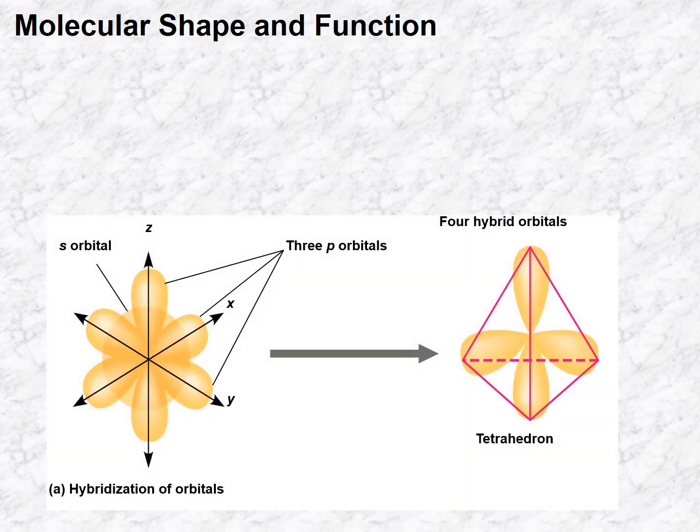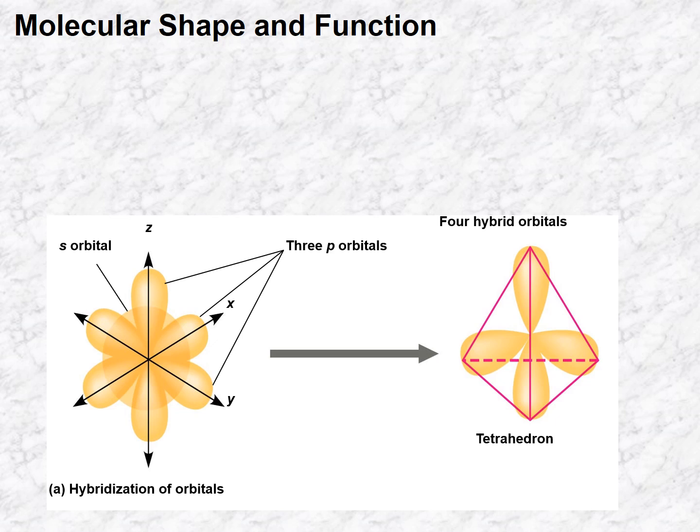Now, the shape of a molecule at the molecular level is important for its function, especially the size of that molecule as well. The molecule's shape is determined by the types of atoms, the position of those atoms, and the orbitals where the electrons belong.